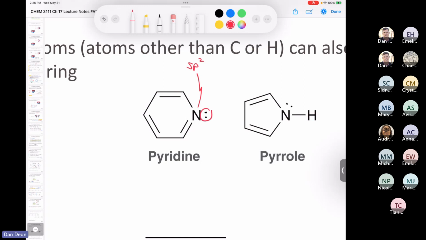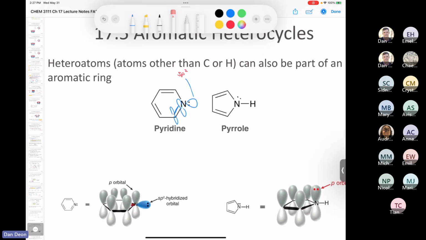But what kind of orbital is the lone pair residing in? Turns out the lone pair is actually residing inside an sp2 hybrid orbital. How do I know that? Because I know that there is an unhybridized p orbital on this nitrogen, but it's involved in forming this pi bond right here. And we can't have two unhybridized p orbitals on our nitrogen. And again, therefore, the lone pair here is inside an sp2 hybrid orbital. And so even if I protonate pyridine, so if I use that lone pair to accept the proton, this compound is still going to be aromatic.